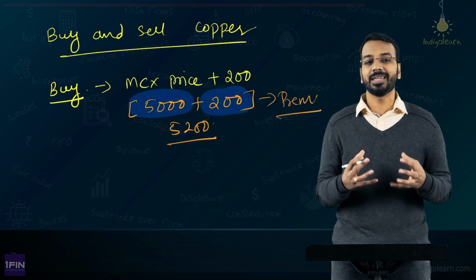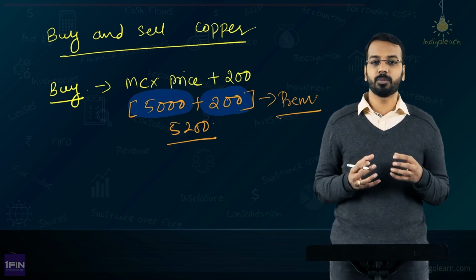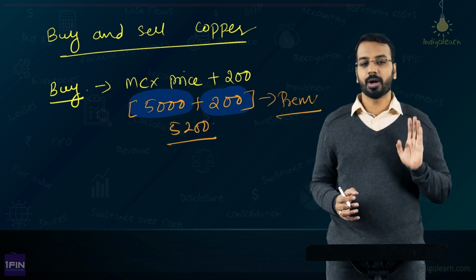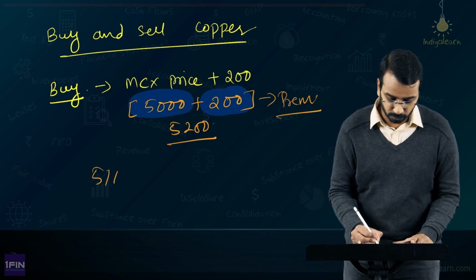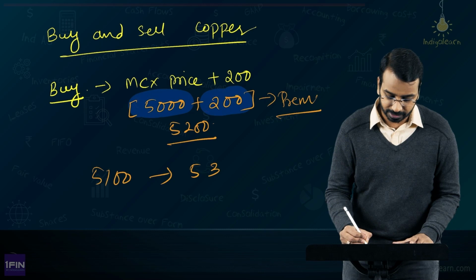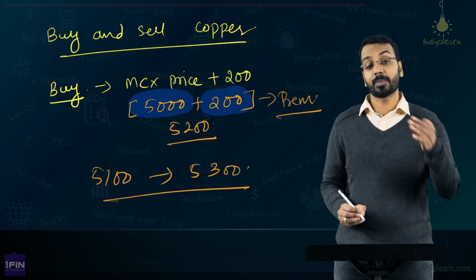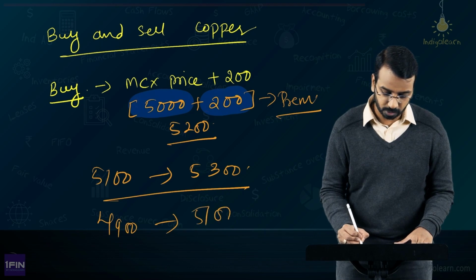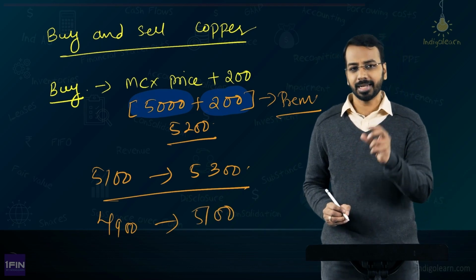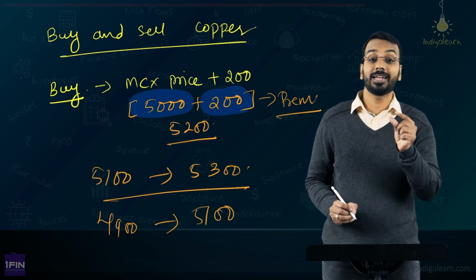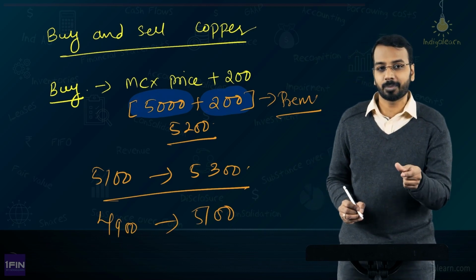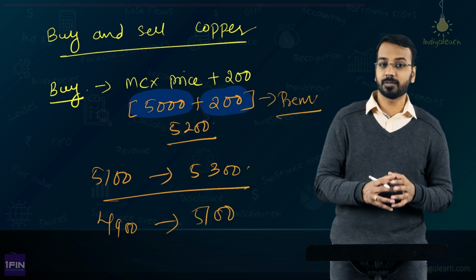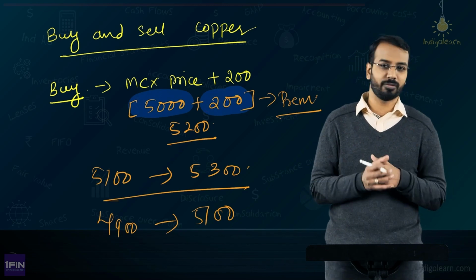So, for example, if you want to buy copper, you will come to me and I will say, okay, you can buy copper at MCX quoted price plus 200. Tomorrow, if the price is 5,100, then you will have to pay 5,300. If the price comes down, let us say 4,900, then you have to pay 5,100. Whatever is the price in the market, this 200 is the contracted premium between the entity and its supplier. It can be 200, 300, 150 depending on the negotiation power and all of that, right.